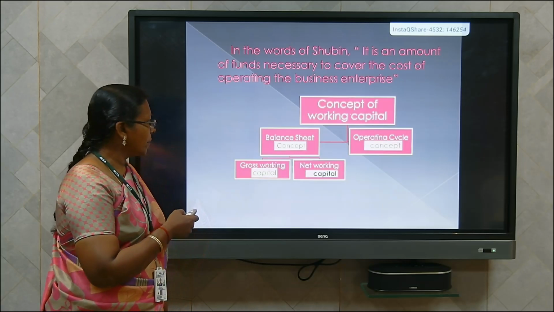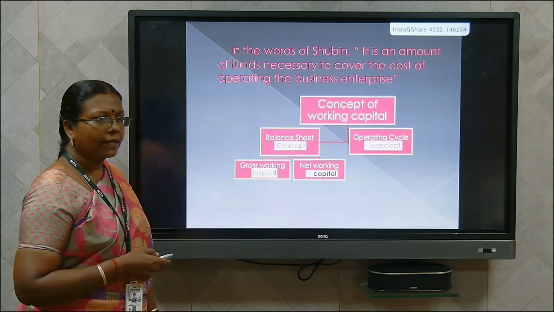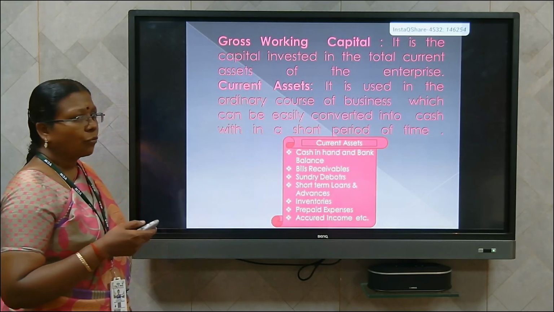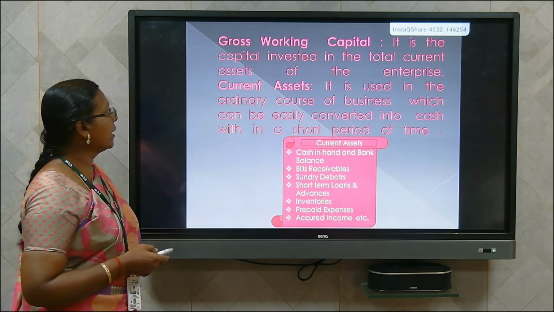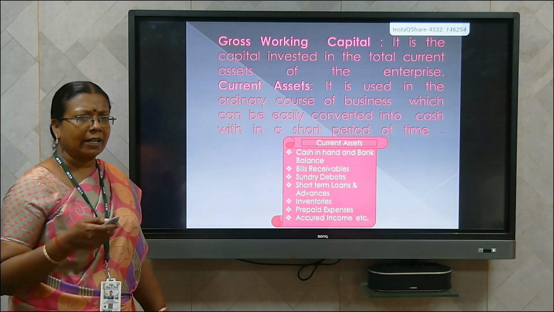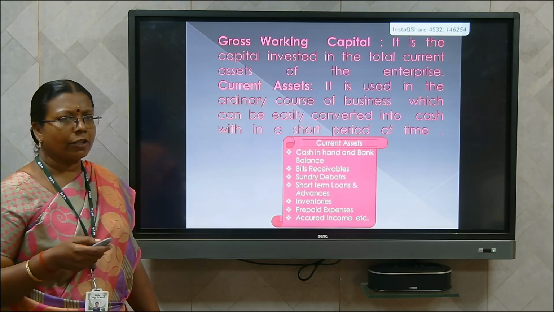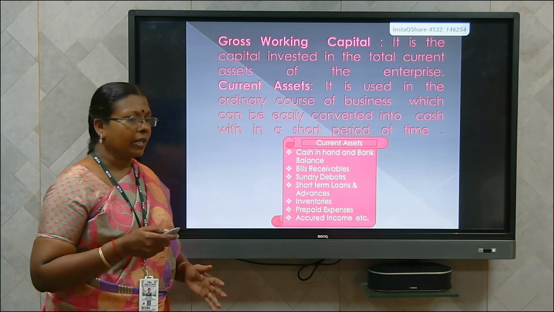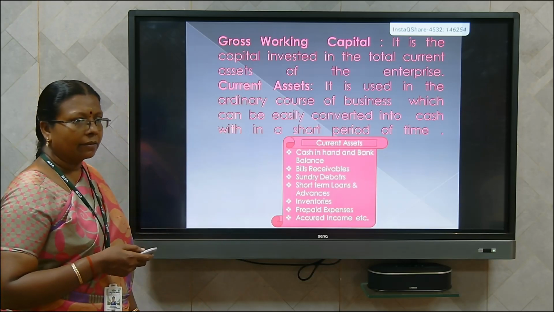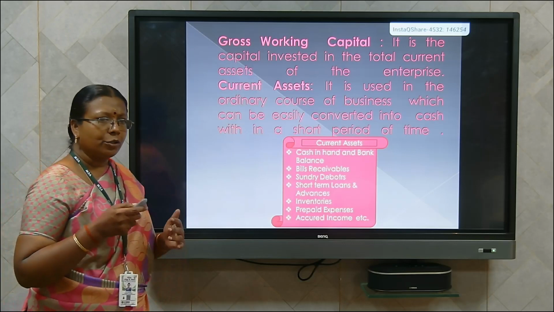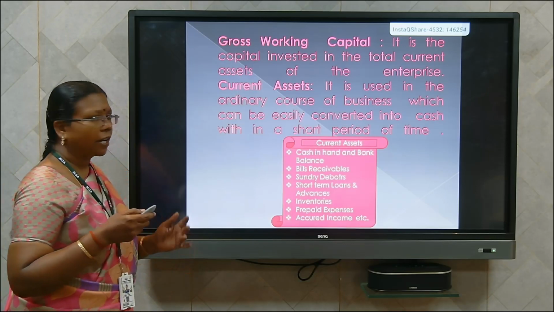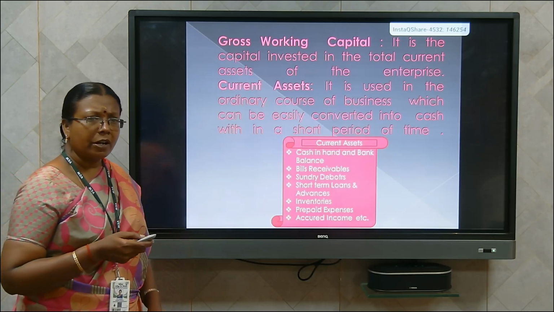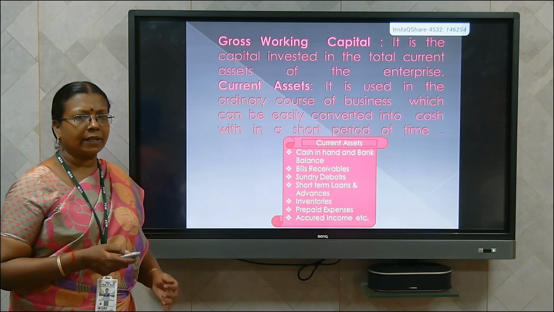The balance sheet concept can also be subdivided into two categories. One is gross working capital and another one is net working capital. Gross working capital means the capital invested in the total current assets of the enterprise. That means some part of capital is invested in the total current assets of the enterprise. What is current assets? Current assets are those assets used in the ordinary course of a business which can be easily converted into cash within a short period of time. Short period of time means normally one accounting year, that is 1st April to 31st March.